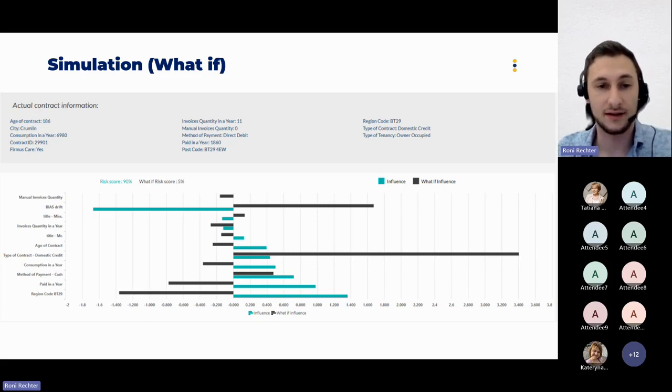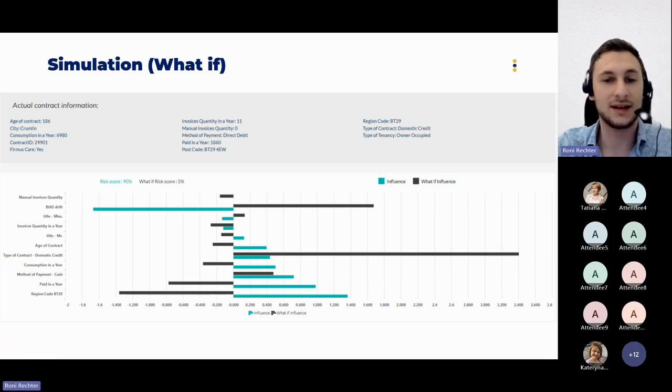We can see that if we go to the right, these are the parameters that increase the chances of this customer going into debt. And values that take the graph to the left side actually decrease the chances. And this is how we can manually choose and see how the parameters and the values we chose impact the probabilities.